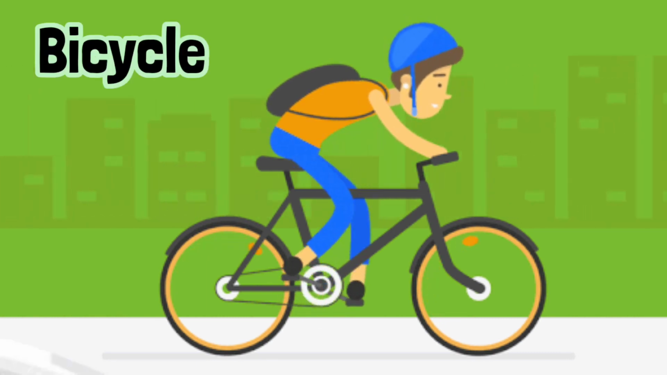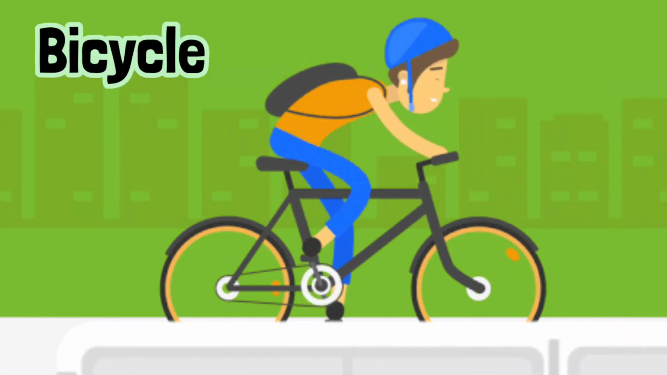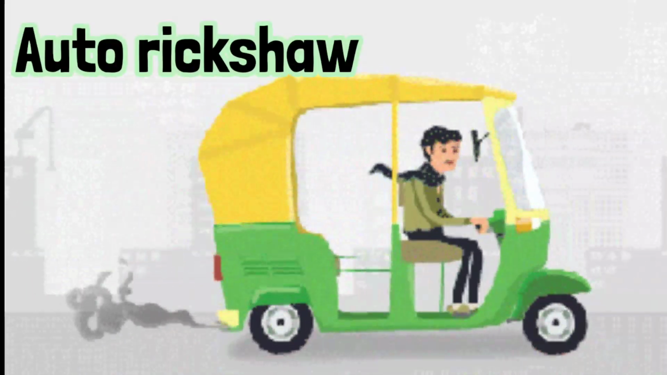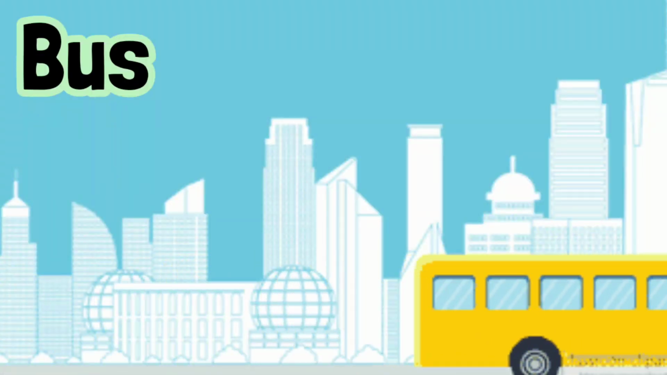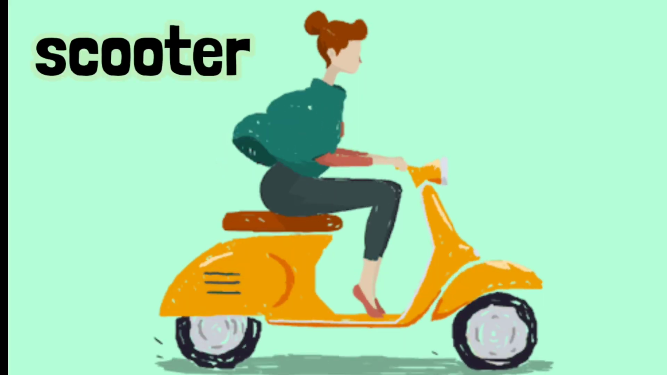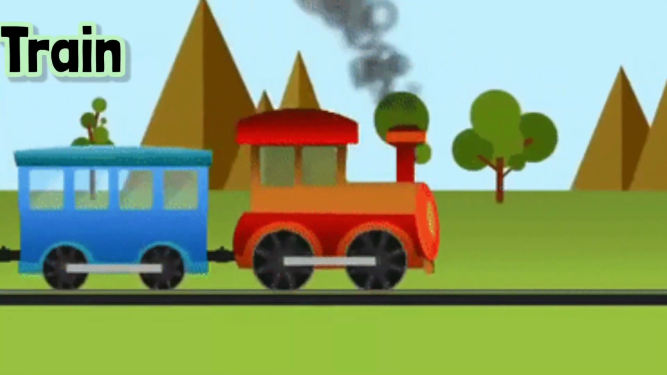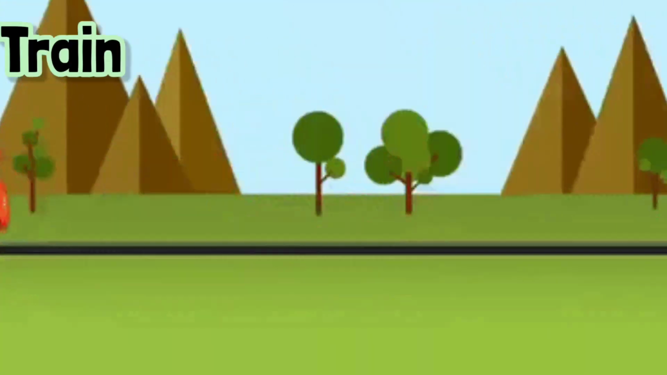Car, bicycle, auto rickshaw, bus, scooter and train. Train is also a land vehicle.